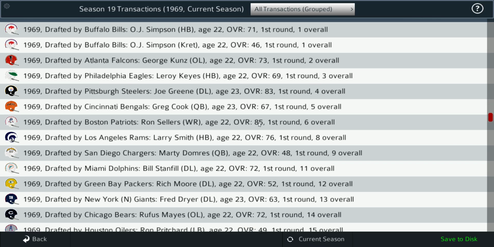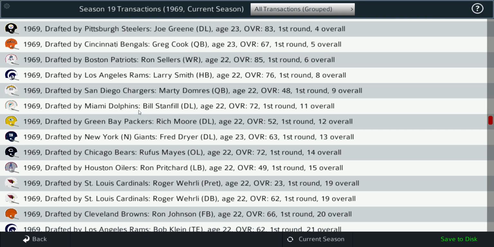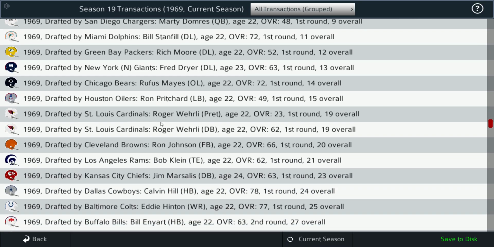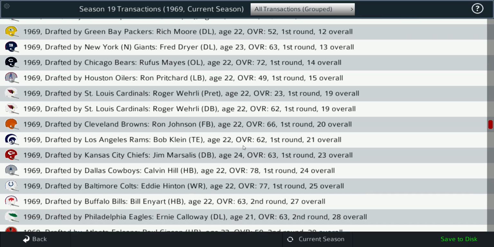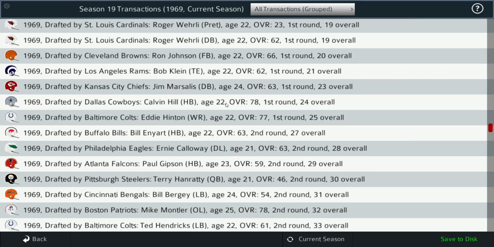Let's go down the list here, see what other big names pop out. Bill Stanfill for the Dolphins, Fred Dryer for the Giants. Roger Wehrli gets drafted by the Cardinals. These are all first-round picks. Bob Klein for the Rams, Jim Marsalis, defensive back, Calvin Hill, halfback, signed by the Cowboys.